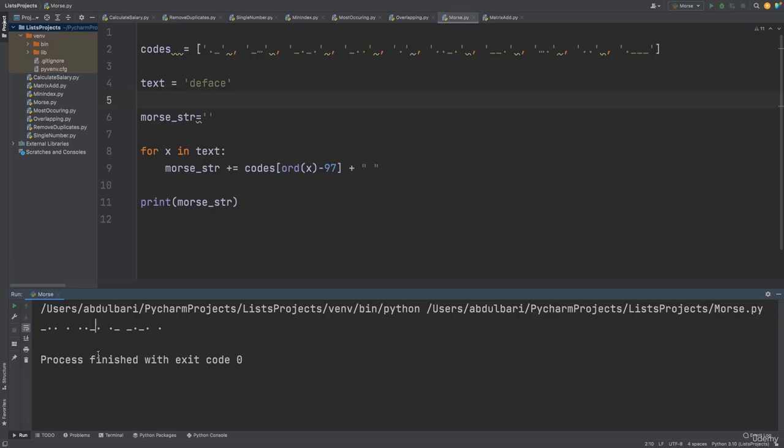So that's it. We have converted a text message to some codes. Now we got the idea of how to convert any text to some code. You can encode it like this.